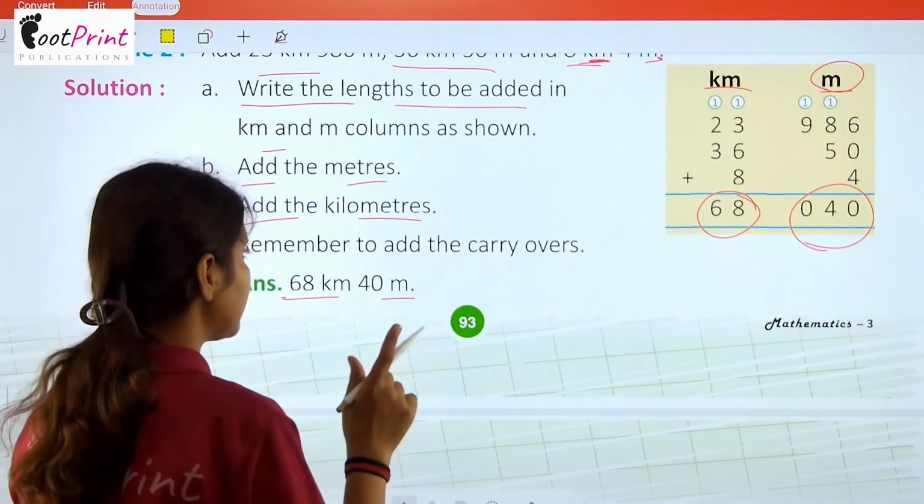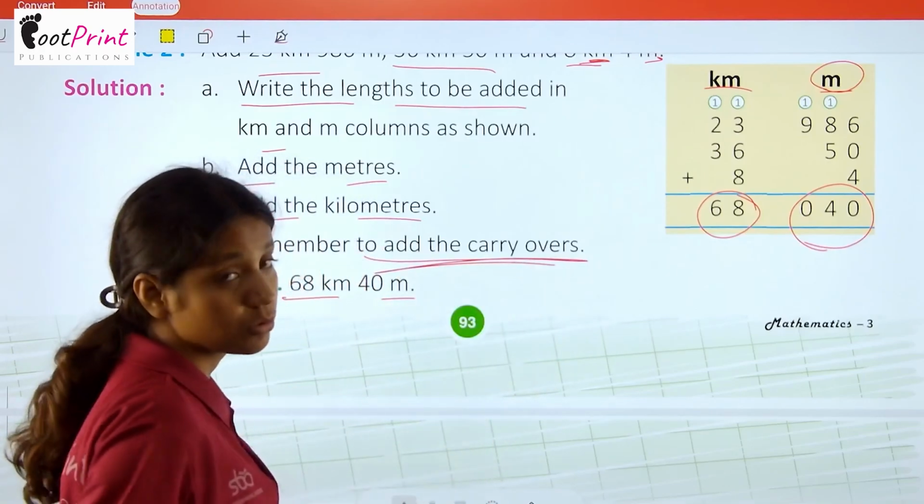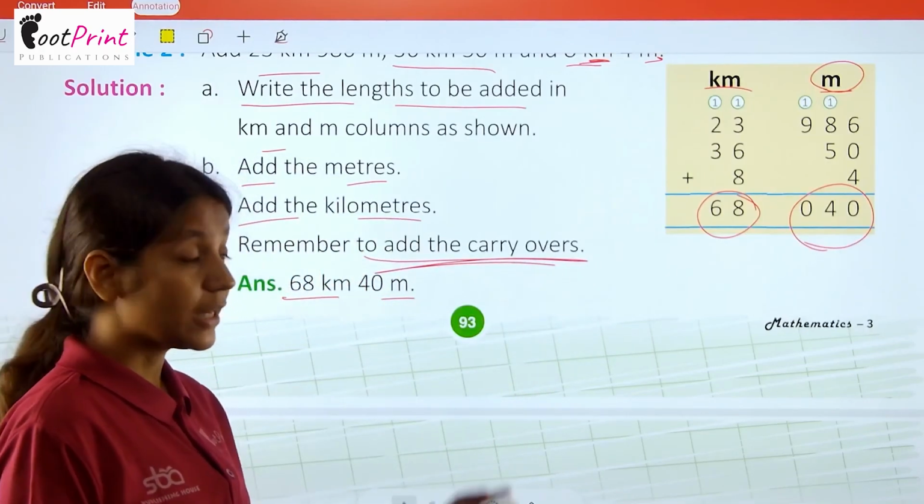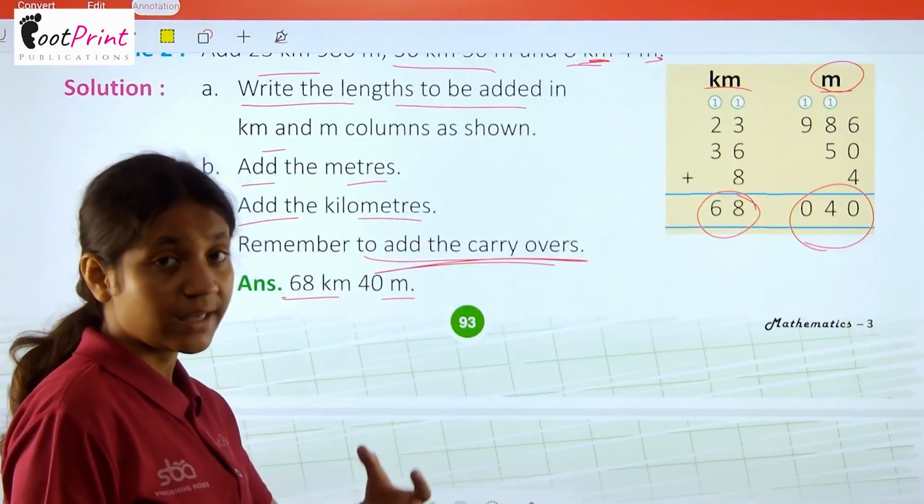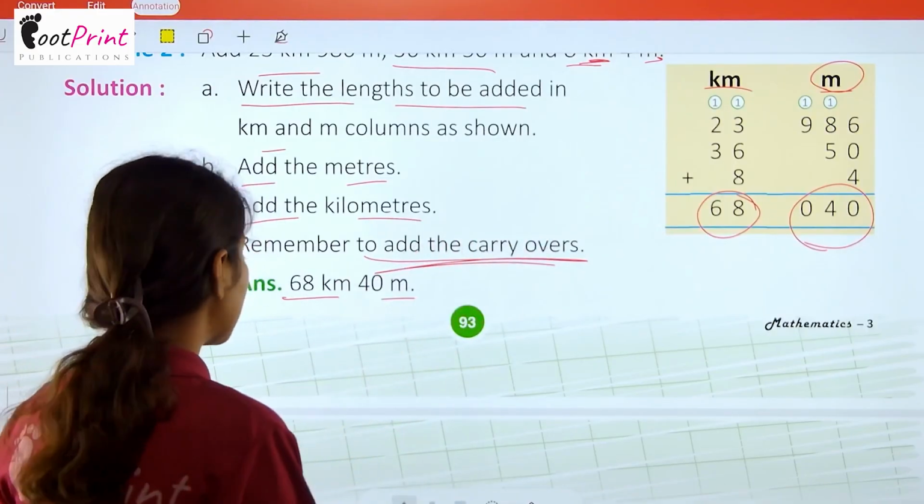And always remember that you have to add the carryovers also. Do not forget them. Okay, carried over भी आपको इनमें जोड़ते रहना है, ऐड करते रहना है, नहीं तो आपका आंसर गलत आएगा.